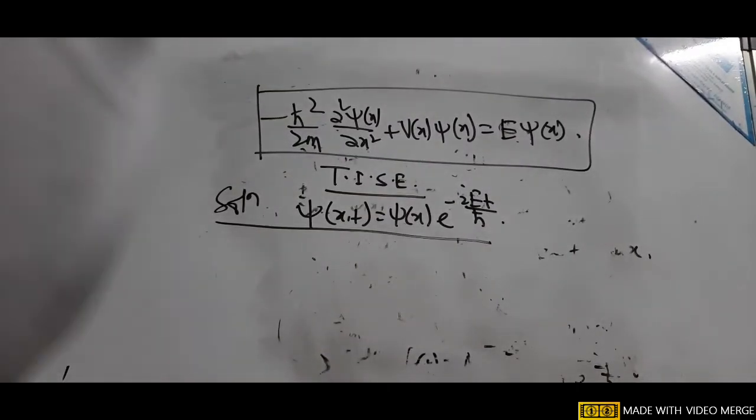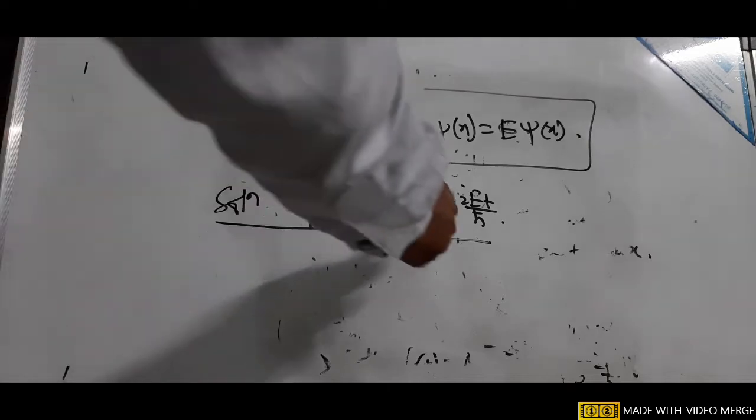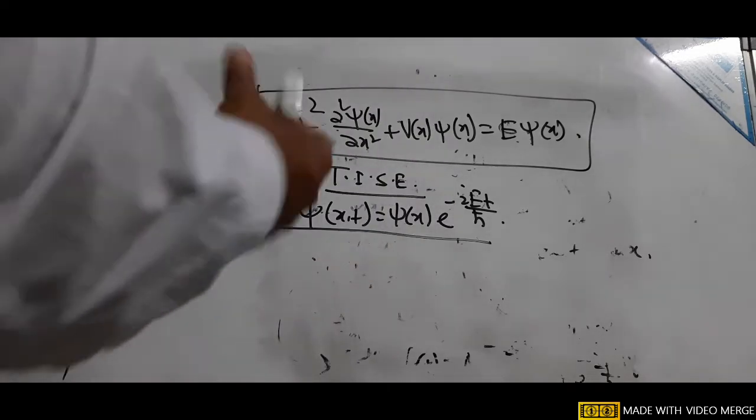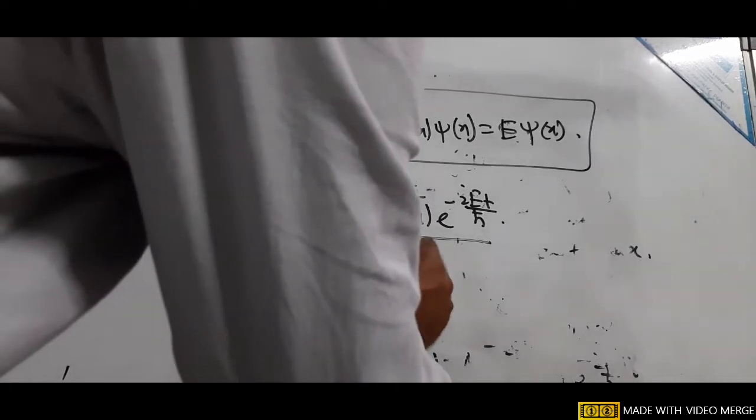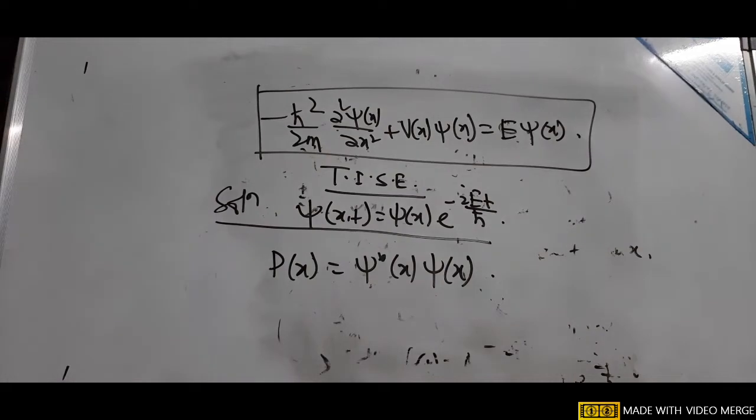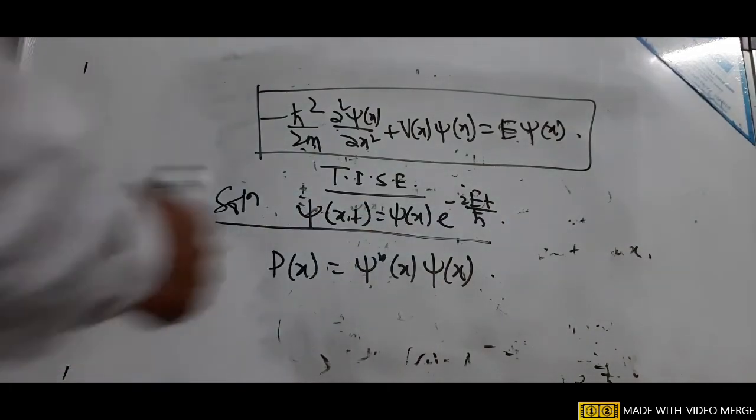So it satisfies the particular solution. The particular solution is that we are getting a constant energy. And it obeys the probability density. The probability density is p(x) equal to psi star(x) psi(x), and this probability density is independent of time.